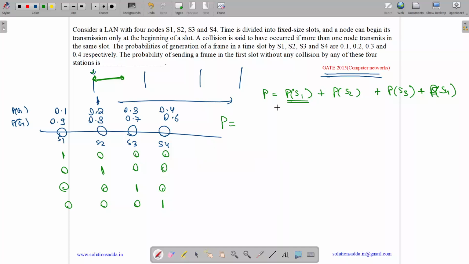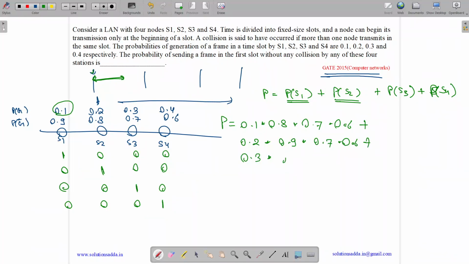So for S1, it is sending with a probability 0.1 and all 3 others are not sending with probability 0.8, 0.7 and 0.6. Plus S2 is sending with a probability of 0.2 and others are not sending with probability 0.9, 0.7 and 0.6. S3 is sending with a probability 0.3 and others are not sending with probability 0.9, 0.8 and 0.6.